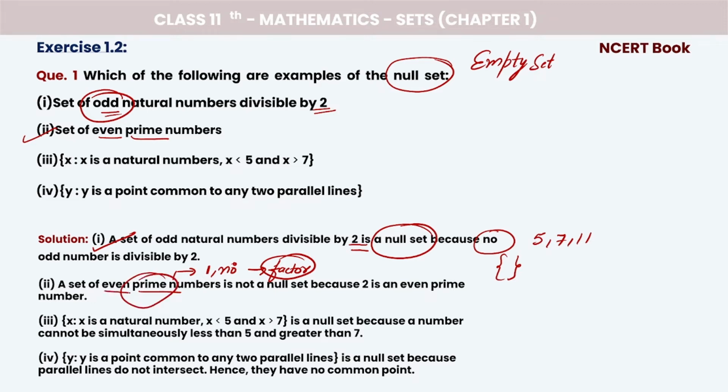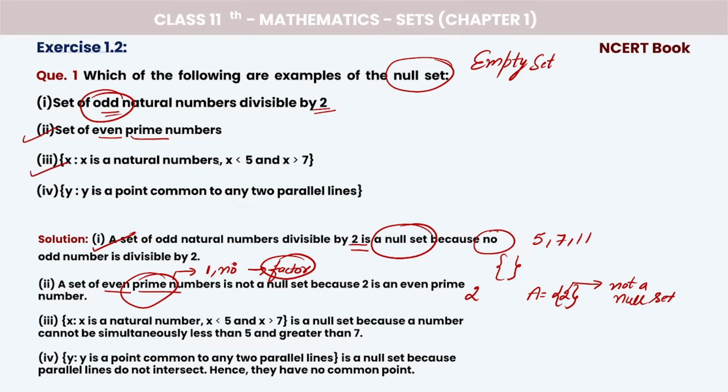Now, it should be even also. So, there exists an even prime number, that is 2, right? 2 is an even prime number. So, in this set, we have one element, that is 2. We have one element, means it is not empty, implies it is not a null set, right? Clear? Next,